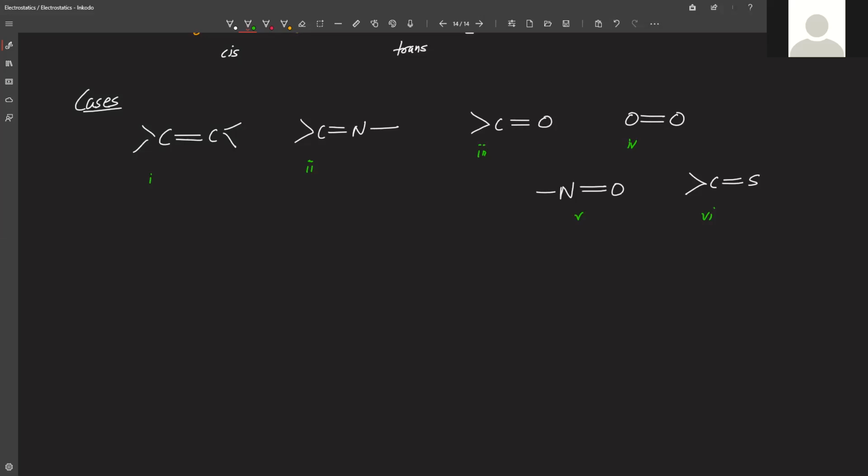I'm not saying whether it is there or not, because whether geometrical isomerism exists is not only dependent on double bonds. It will also depend on the substituents, which should be different. But here, as you can see, we are not showing the substituents. So what I am asking is just whether it is possible or not.